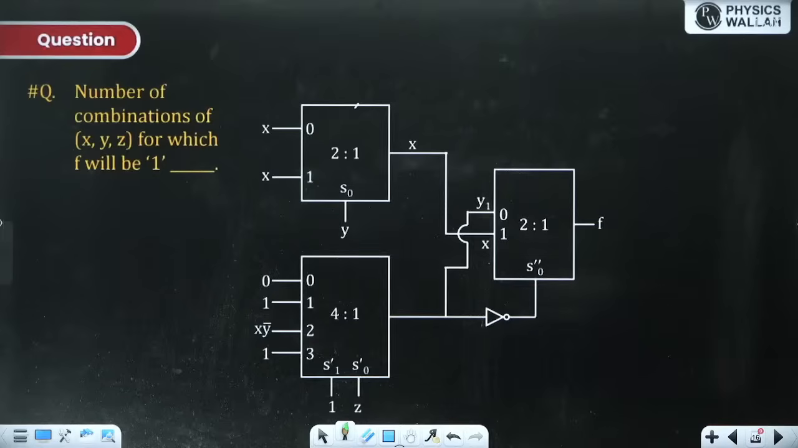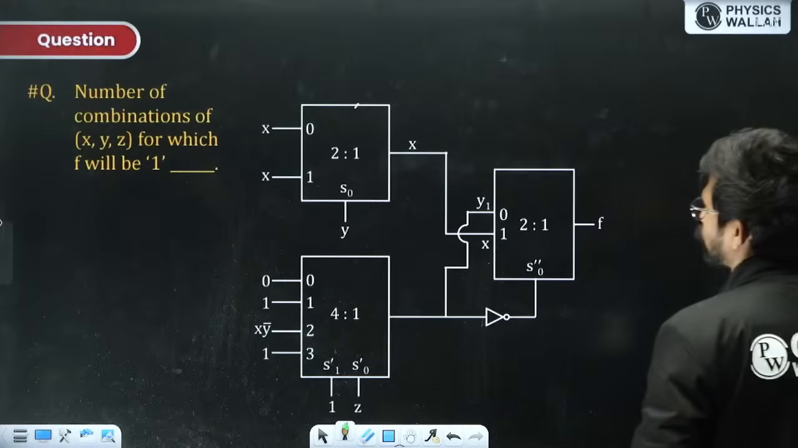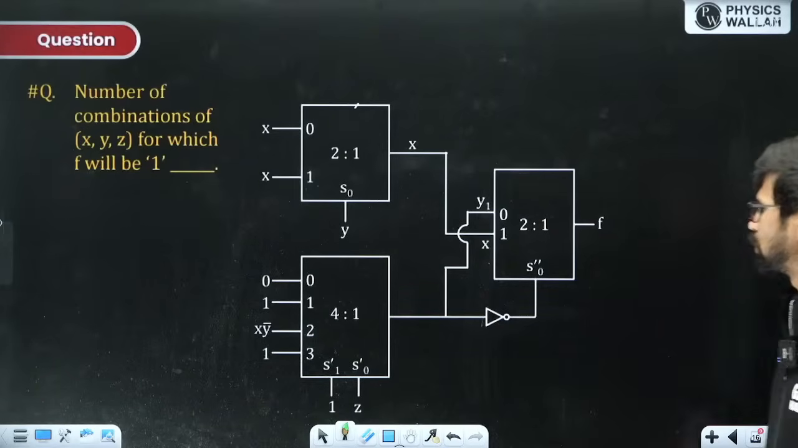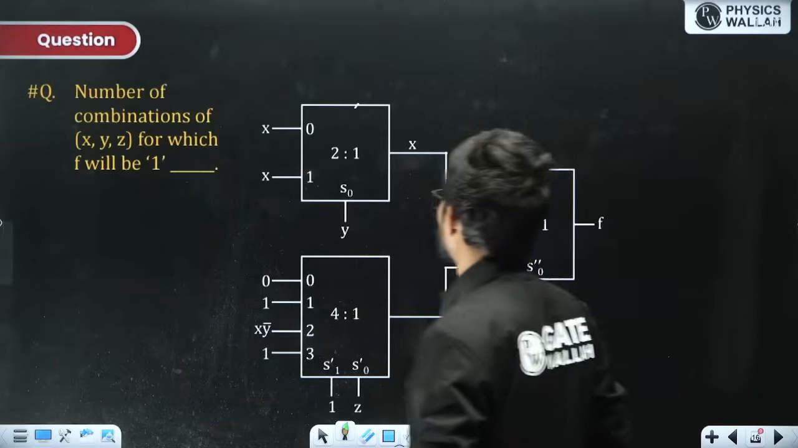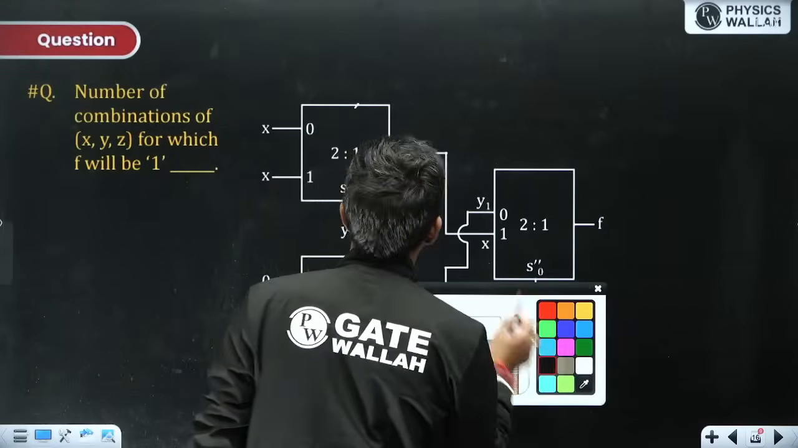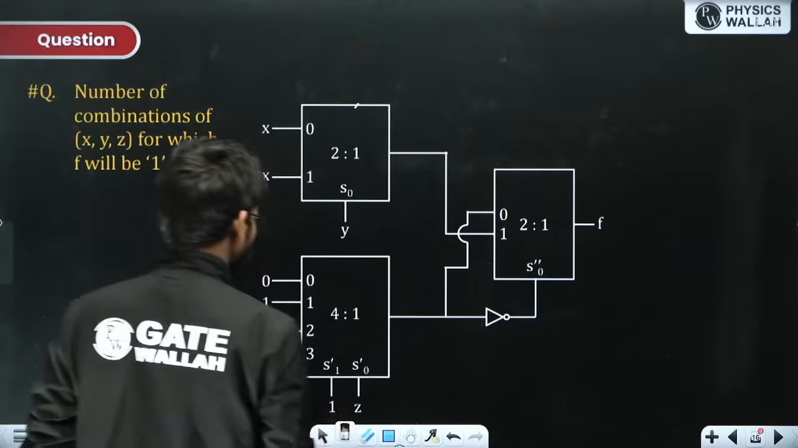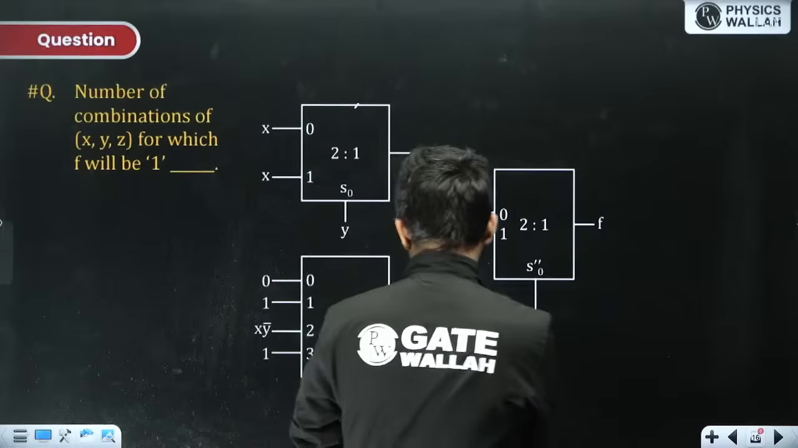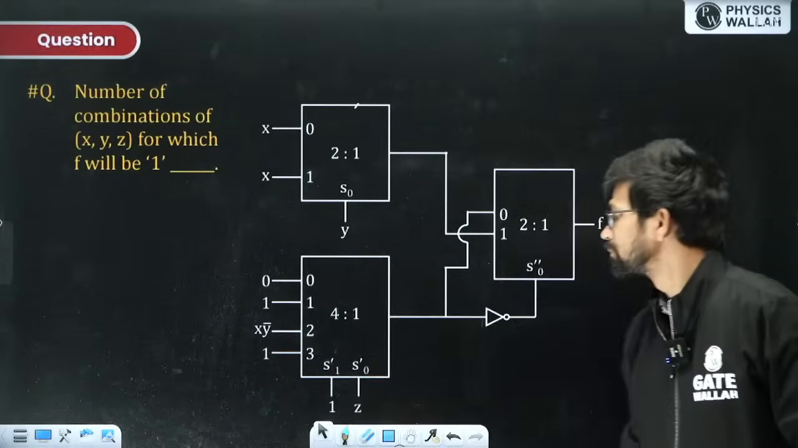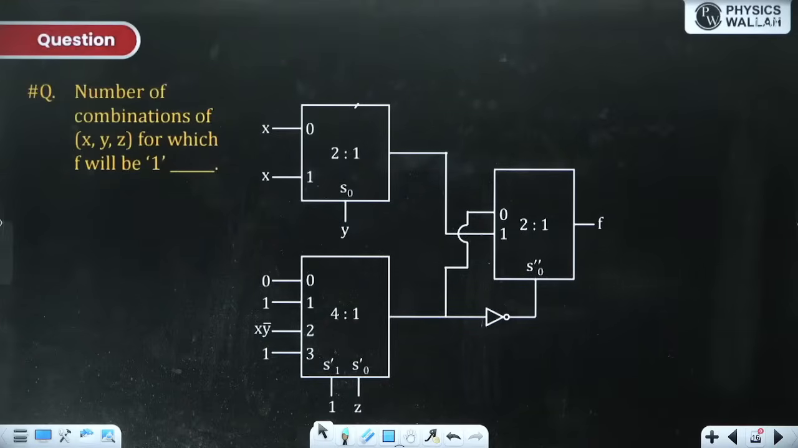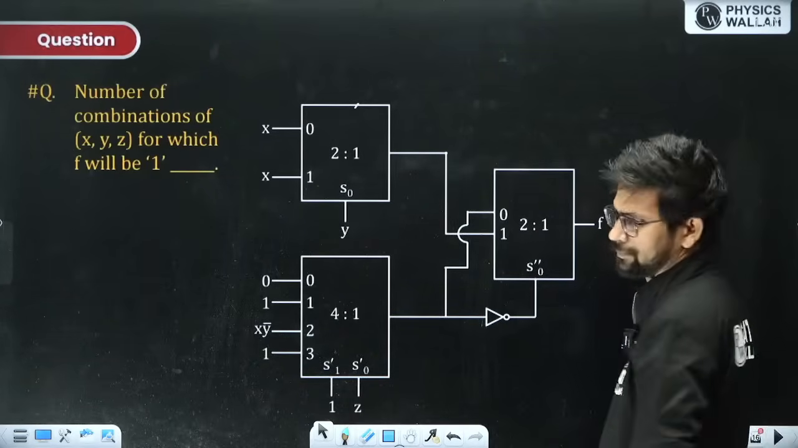This is again a very good question related to mux. There is a 2 is to 1 mux, a 4 is to 1 mux, and then another 2 is to 1 mux. This is not over here. Okay, solve this question. That is a typing mistake. Number of combinations of x, y, z for which f will be 1.